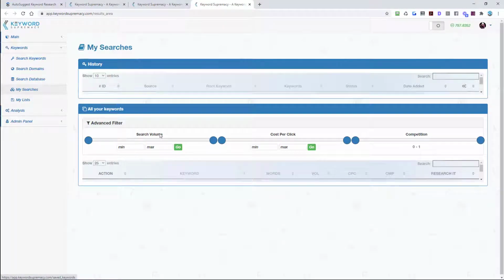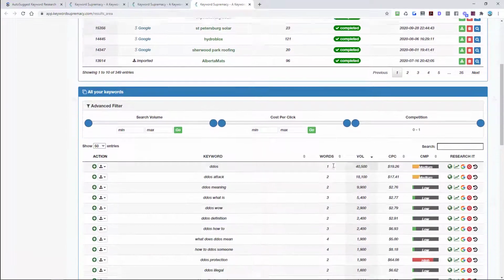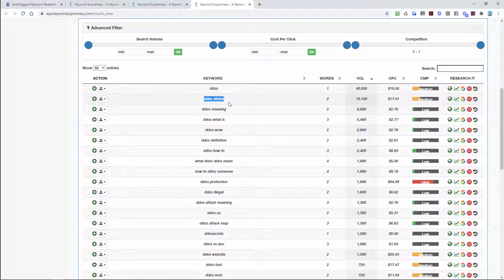So back in my searches, let's take a look at some of the keywords that we've already found within the DDoS niche. So let's look at DDoS. We're going to analyze that keyword, and then I can see DDoS attack is pretty huge. So people getting DDoS attacked. We have 18,000 searches per month, a $17 CPC, and a low to medium level of competition.